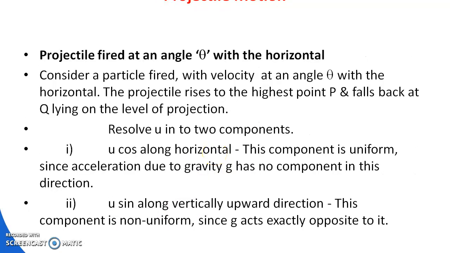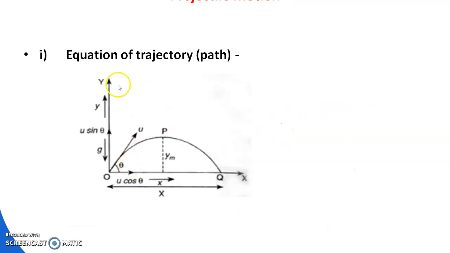Then let us discuss this type of projectile: a projectile fired at an angle theta with the horizontal. This is in our course. Study this figure.